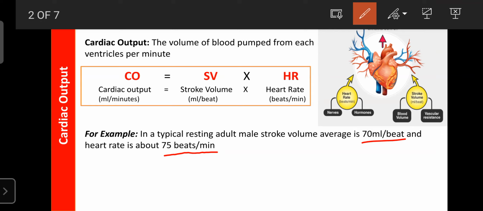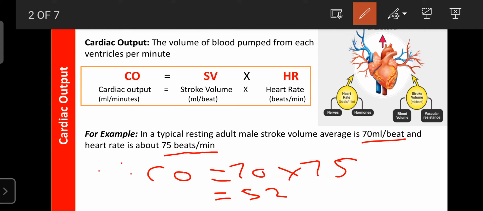According to the WHO definitions, a healthy adult has an average stroke volume of 70 ml per beat and a heart rate of 75 beats per minute. Therefore the cardiac output is 70 times 75. If you multiply 70 by 75, you get the answer.